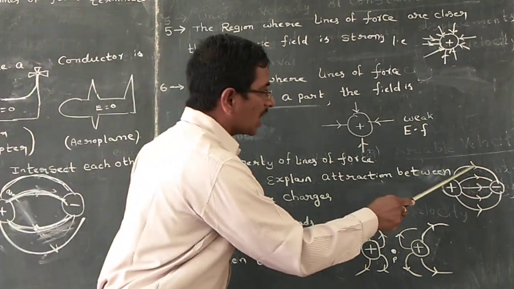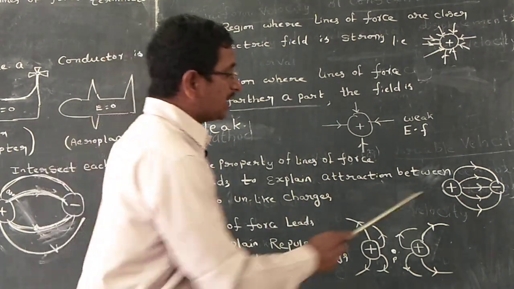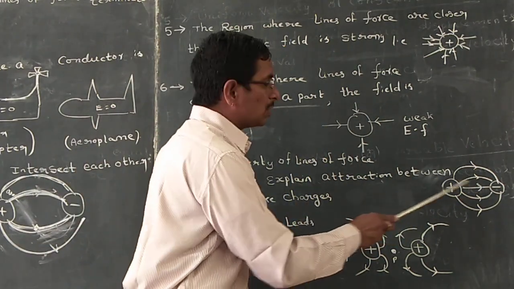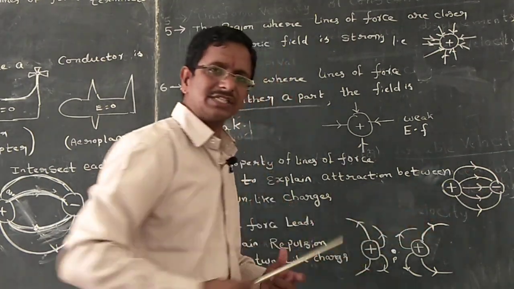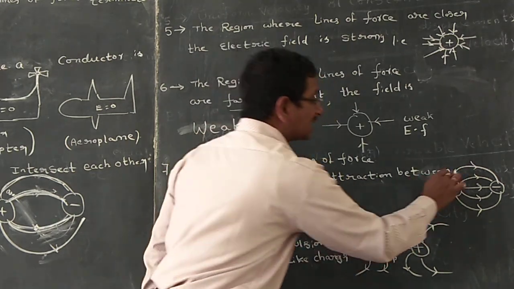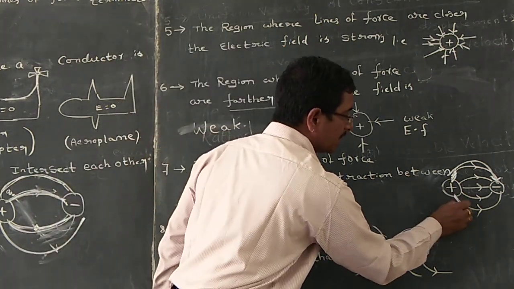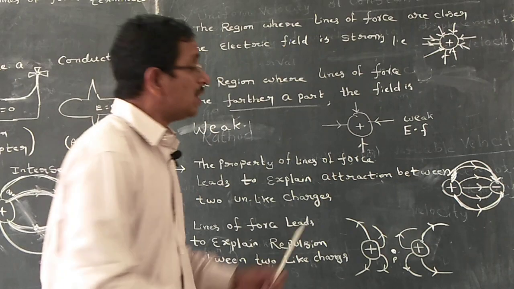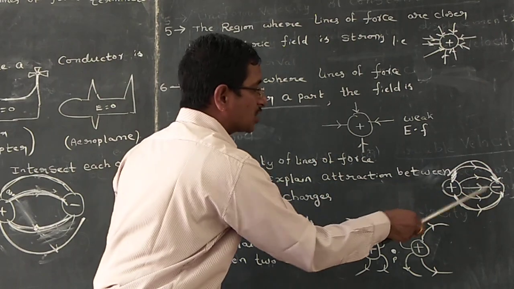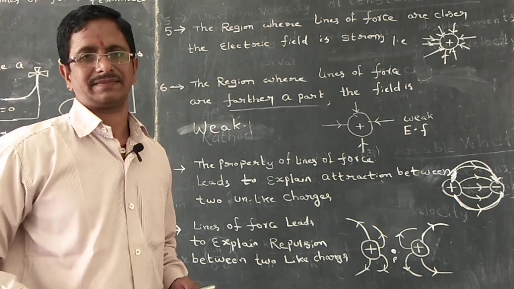That means the lines of force explain attraction between two unlike charges. What are unlike charges? Either positive and negative, or negative and positive. That means lines originate from the positive and terminate at the negative. These lines of force explain attraction between two unlike charges.